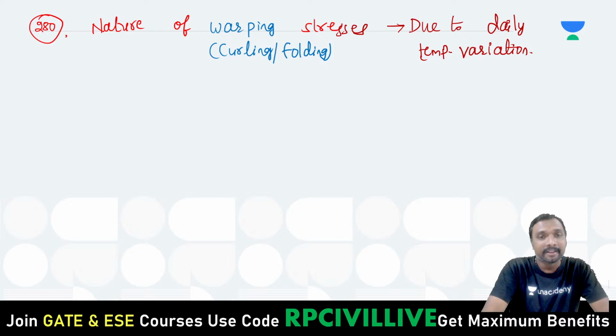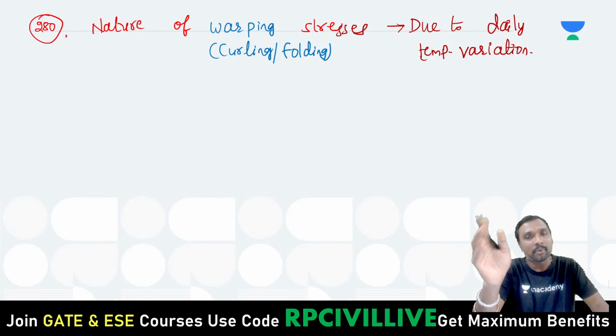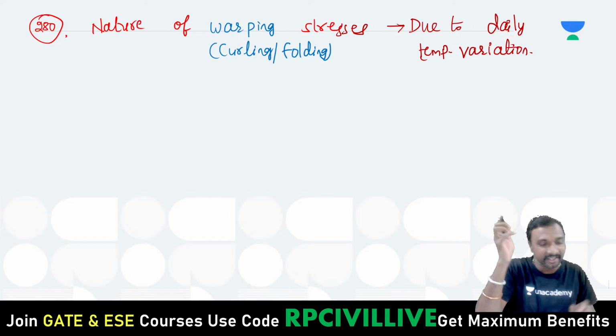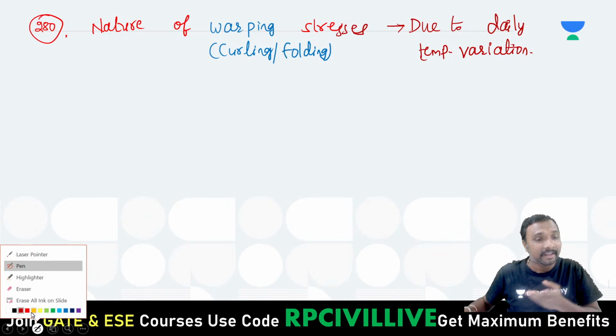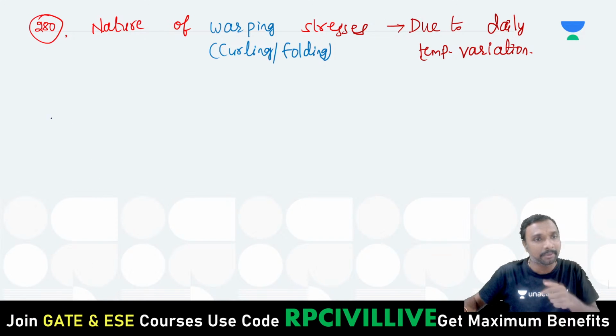Daily variation of temperature means daytime to nighttime and nighttime to daytime you are having, na.